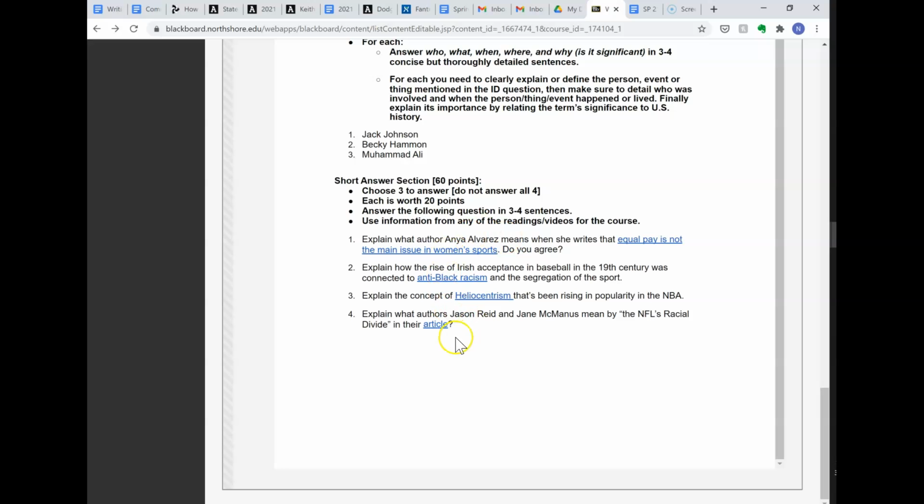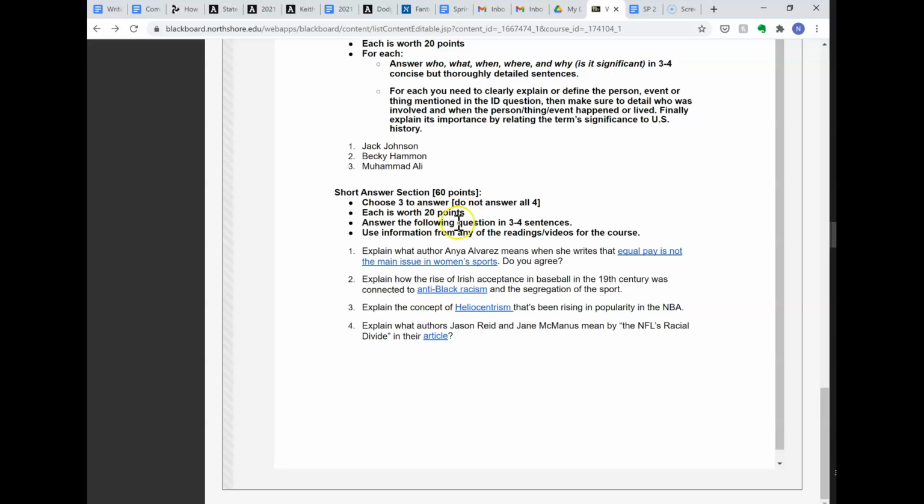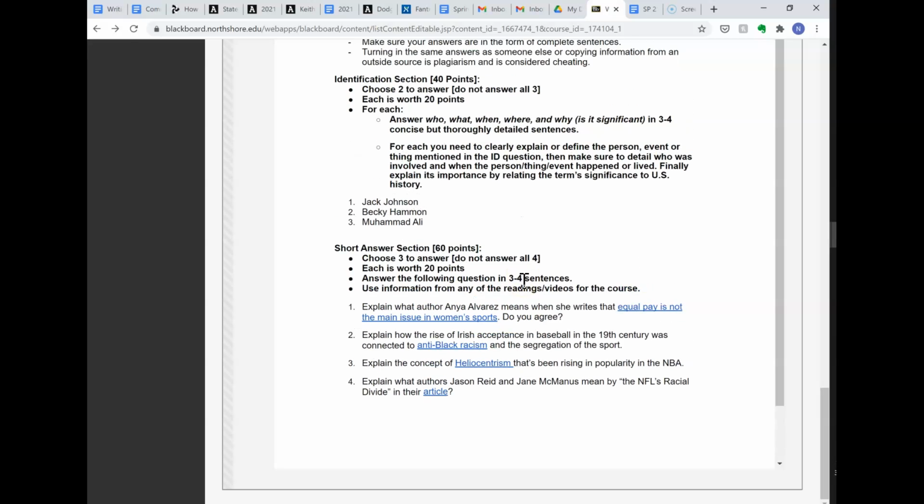And so I think these are all fairly straightforward. They're not quite as easy as the first section, but because you have a choice on which 3 of the 4 you're going to answer, if one of them really stumps you, hopefully you can just do the other 3. And then, as I said here, answer it in 3 to 4 sentences. That's a good guideline. You could write a little bit more if it makes you feel more comfortable in your answer, but 3 to 4 sentences should be fine. And then definitely let me know if you have any questions.